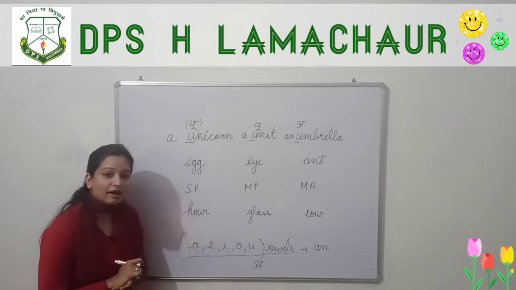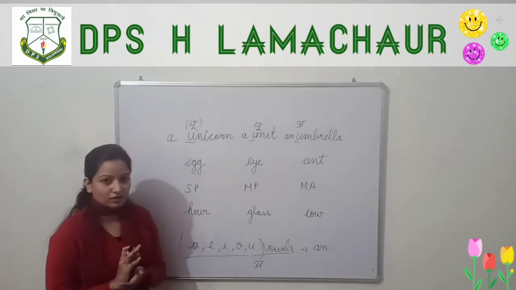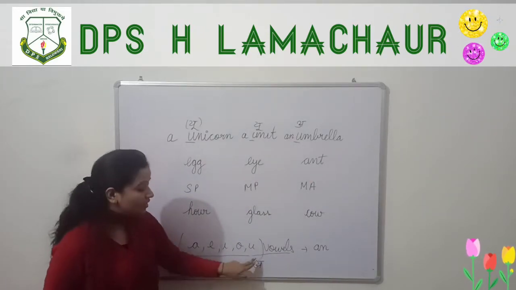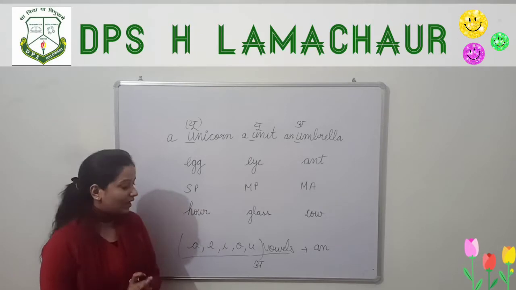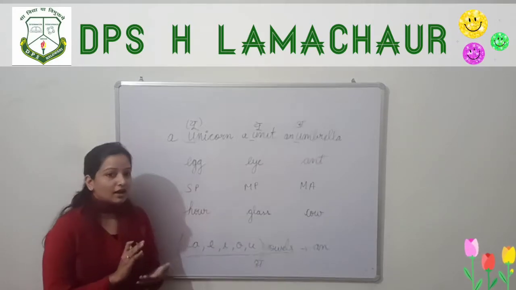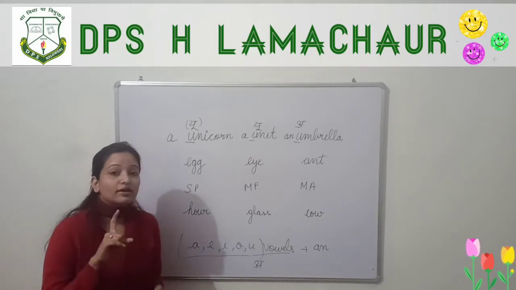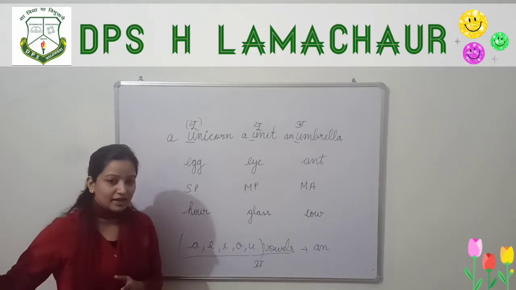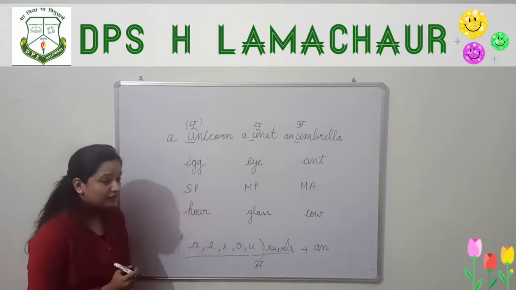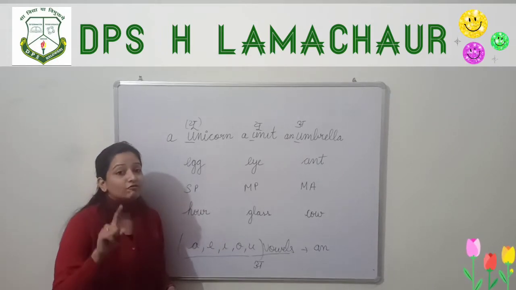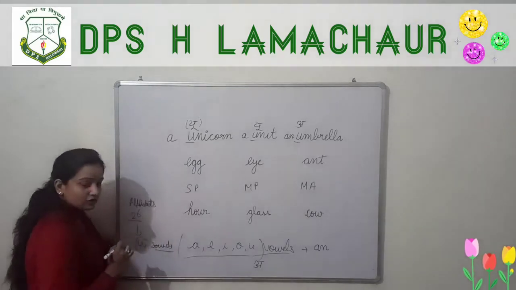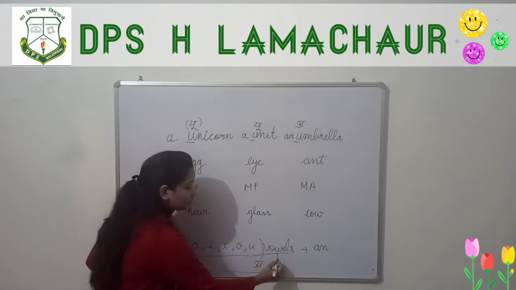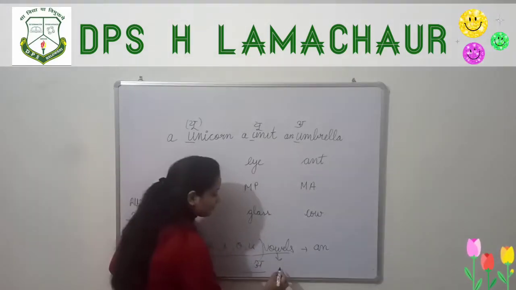So basically you have to check the sound of the vowel, not the letter. You don't have to check the letter, you have to check the sound of A, E, I, O, U. That's why I have told you that in total there are 44 sounds in written A, B, C, D, E, F, G till Z. There are 26 alphabets, but in total there are 44 sounds.